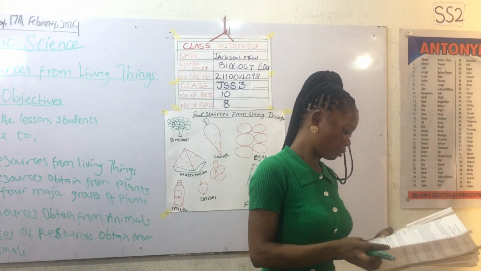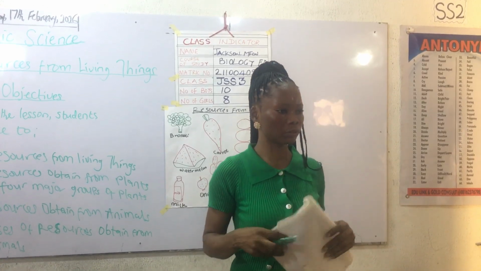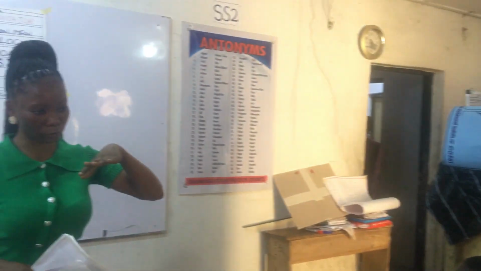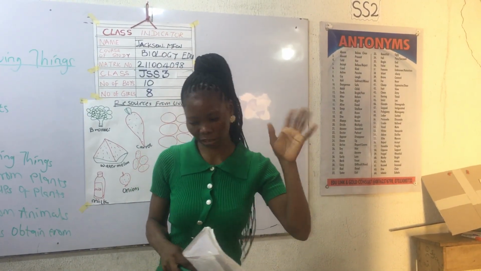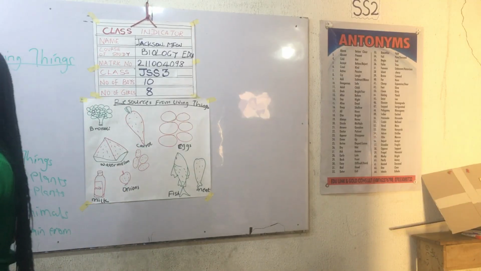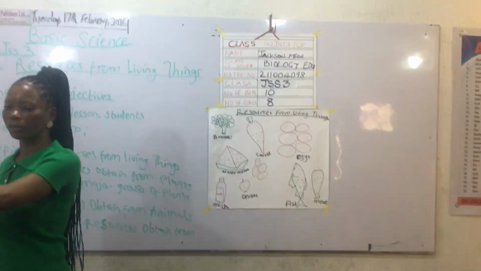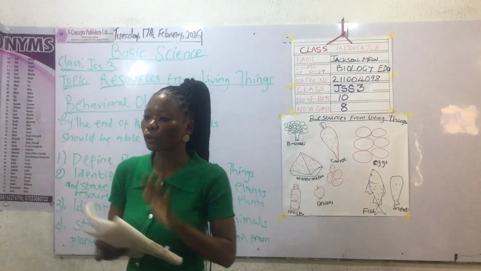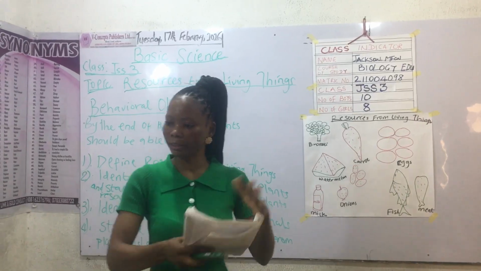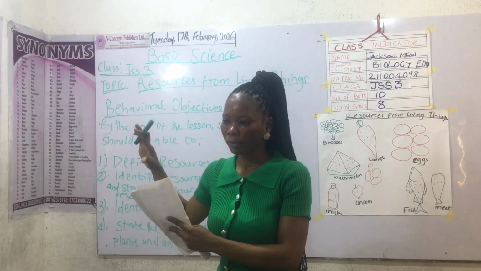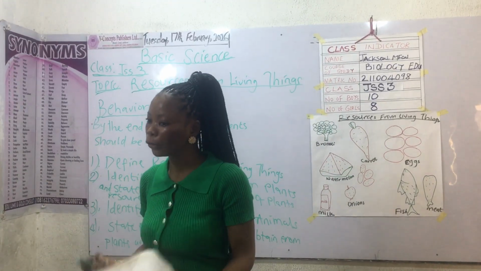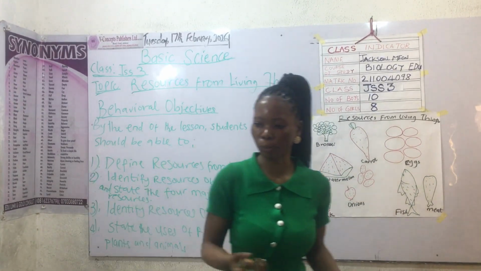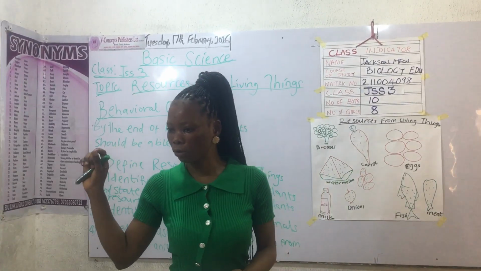So we have cash crop. Now what is cash crop? Example of cash crop, yes. Maize? No, this is not. One is not a cash crop. Cocoa. Thank you. Now, cash crops are those crops that when they produce them in large quantity, and they are sold, it will fetch us money. Examples are cocoa. Cocoa are cash crops.